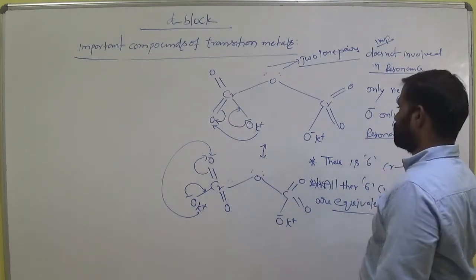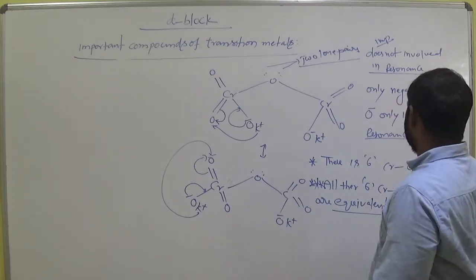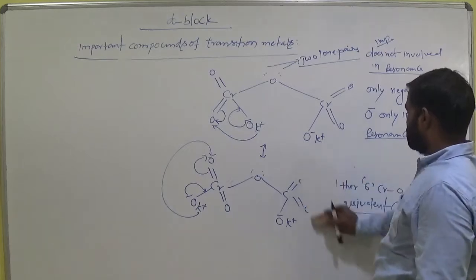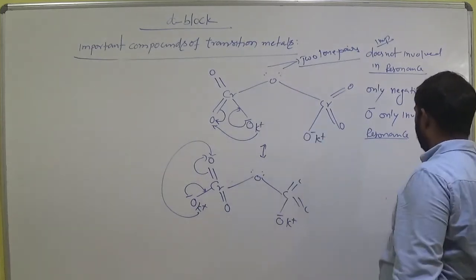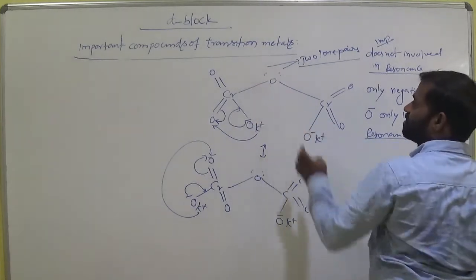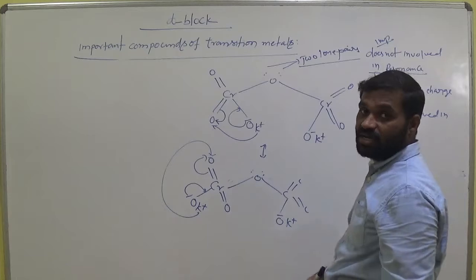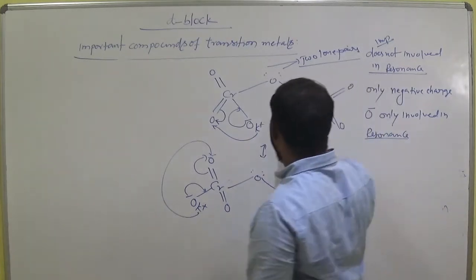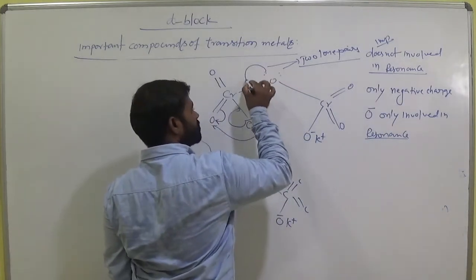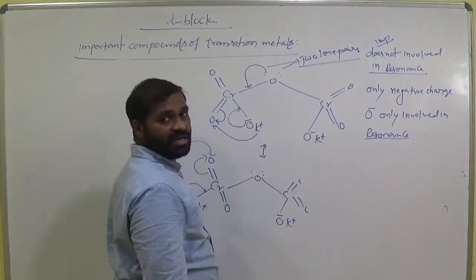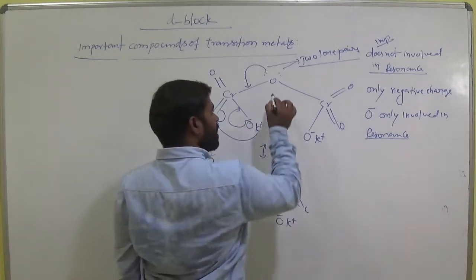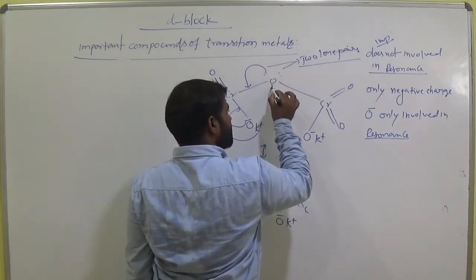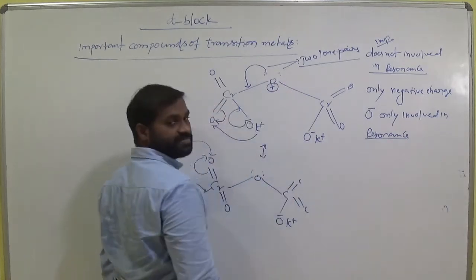Okay, so why are these two electron pairs, the lone pairs on oxygen, not involved in resonance? What is the reason? Suppose these two electrons move towards here like resonance. Now by the loss of these two electrons we have to write +1 here.